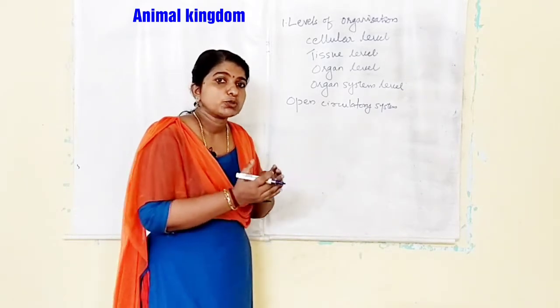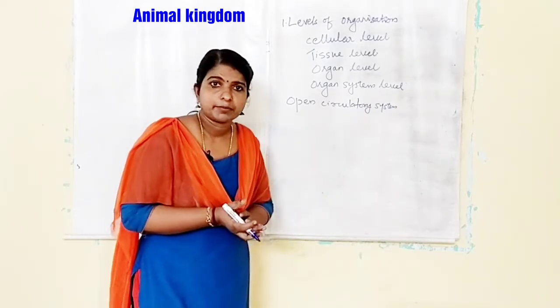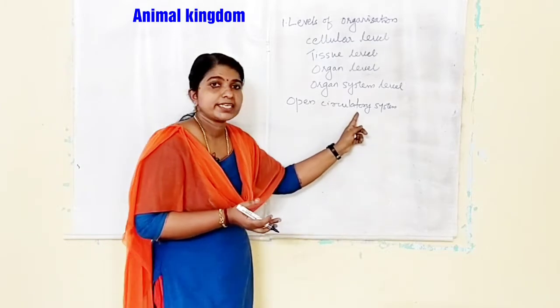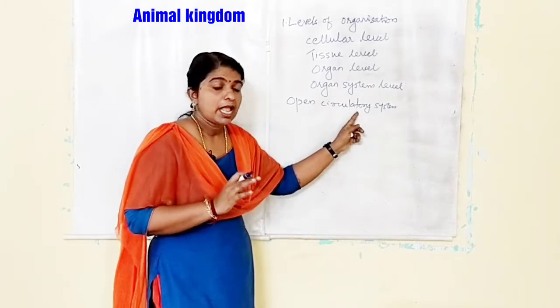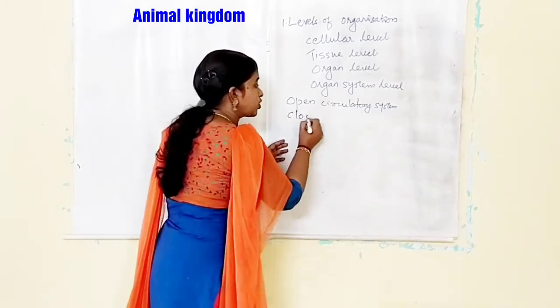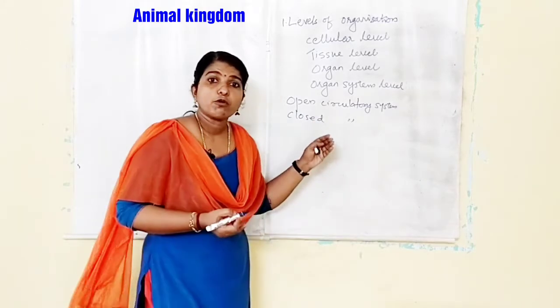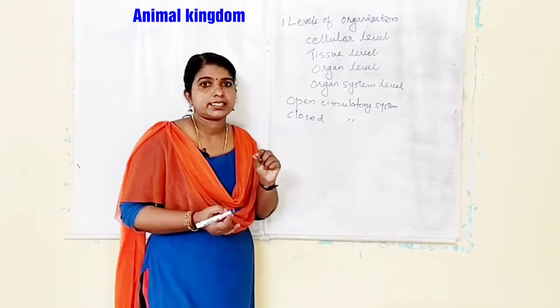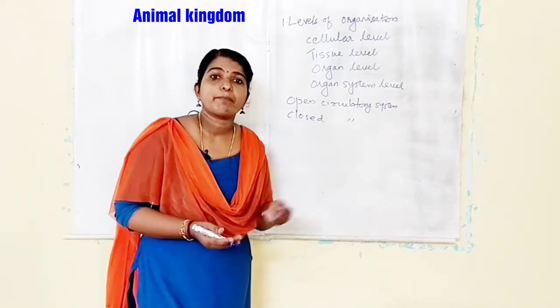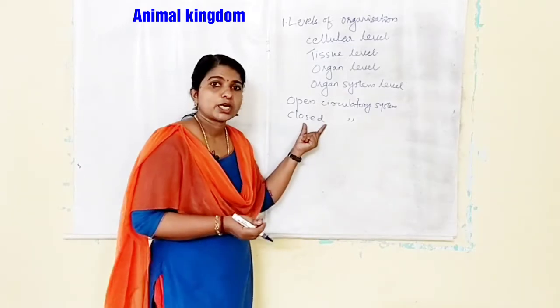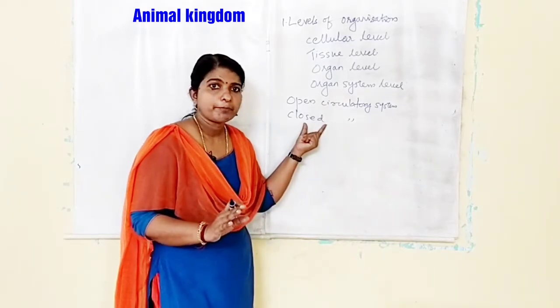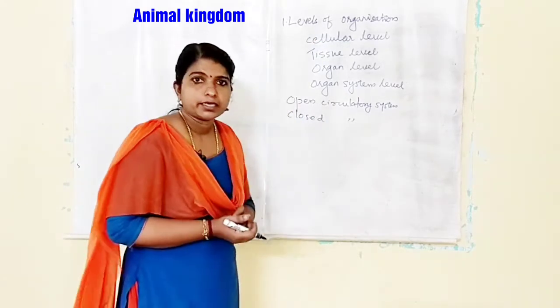That is why the tissues are bathed in the blood. That is open circulatory system. There are no blood vessels. But in closed circulatory system, blood flows through blood vessels: arteries, veins or capillaries. That is closed circulatory system. That is the first character.